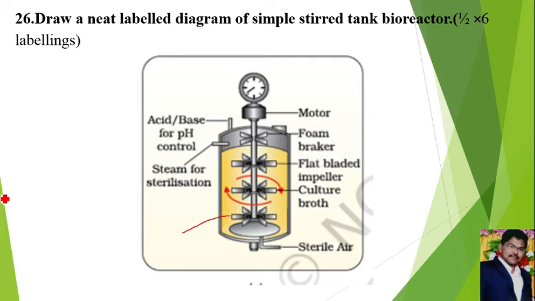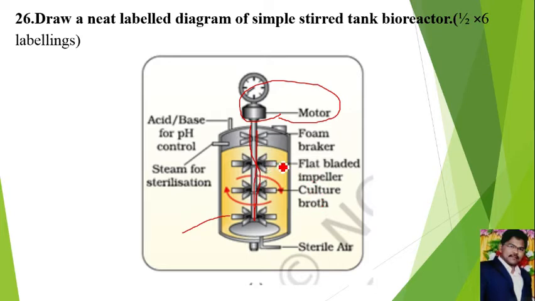The raw material we have to keep in this tank, and we have to provide a suitable environment for the development of recombinant DNA. Then we can get that product. It may be insulin or any other product. If you see the structure of the bioreactor, it is a cylinder. Then at the top we can see one motor. That motor will rotate the fan-like structures which are present inside the bioreactor.